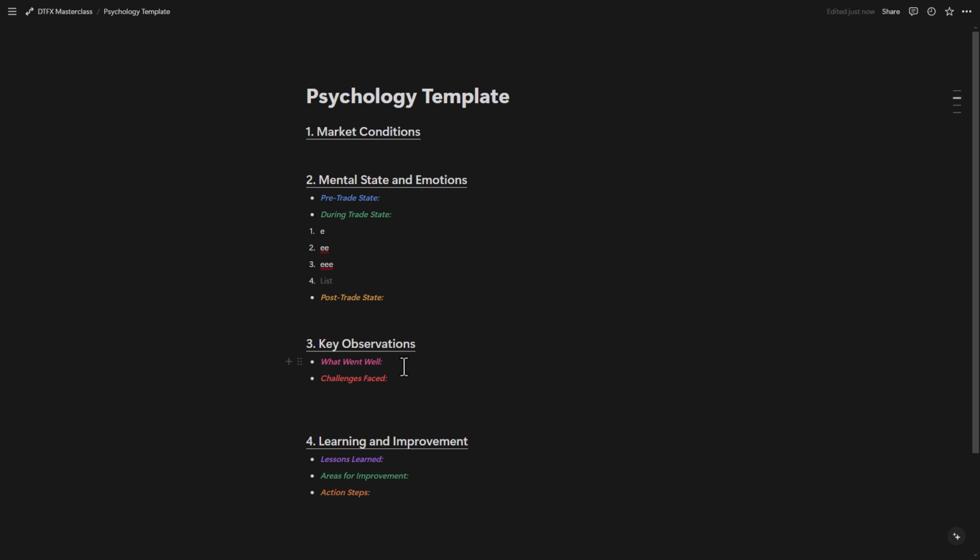Moving on to the third title or the third section, which is the key observations. So this is also very important, very, very important. And also, guys, this is something that you can do: if you want feedback, if you like having thoughts right here and you can't really know why you have these thoughts, you can always go to, I don't know, a friend of yours who has mastered his psychological game, or maybe you can use ChatGPT, right?